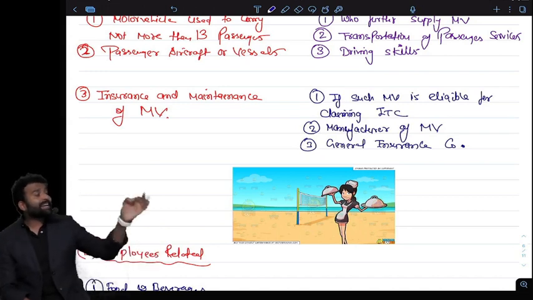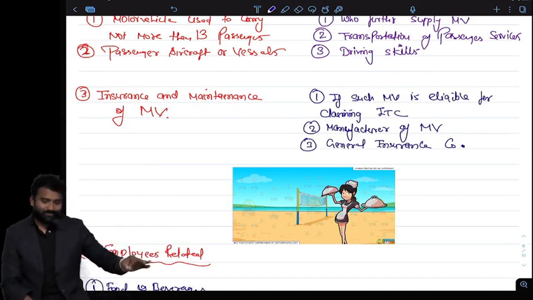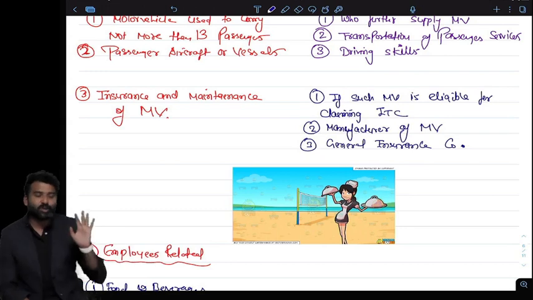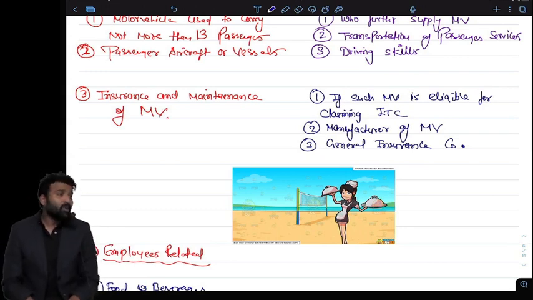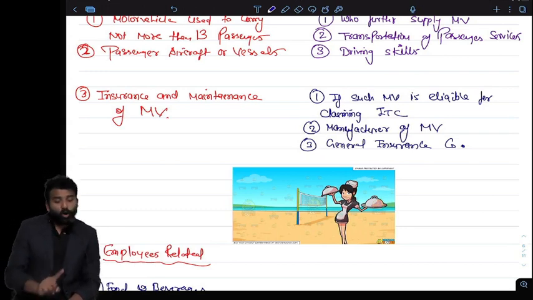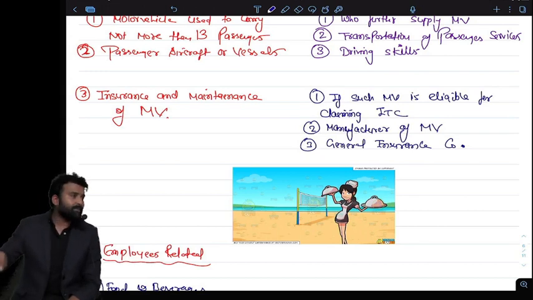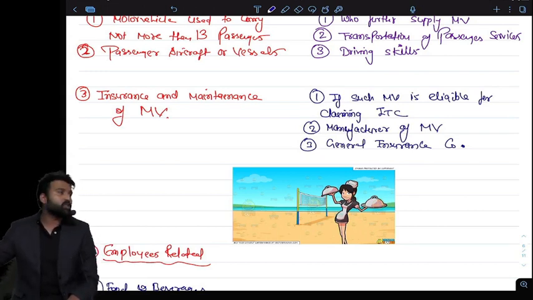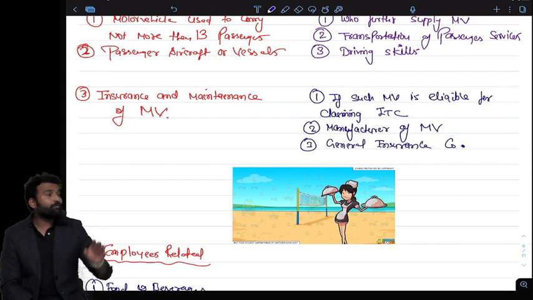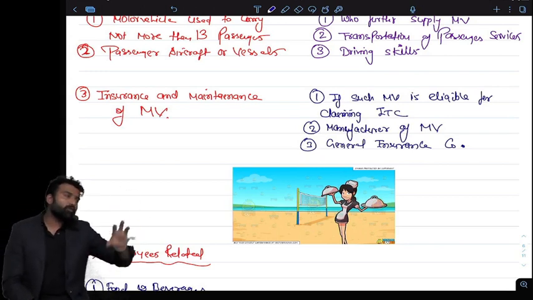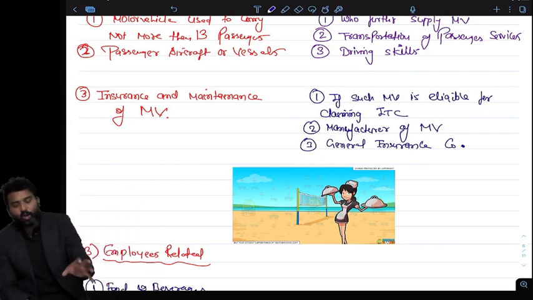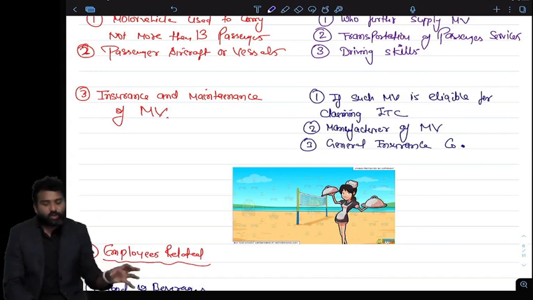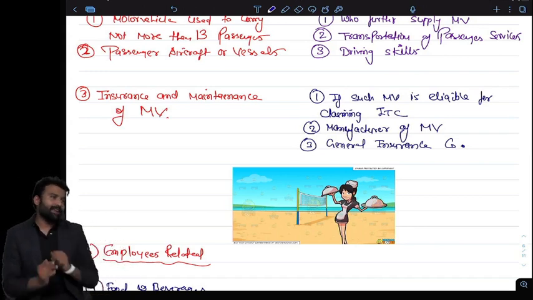If I can claim the credit of the motor vehicle, I can claim the credit of their insurance and maintenance as well. So if my ITC is blocked for motor vehicle, I cannot claim ITC on the insurance and maintenance of motor vehicle as well.